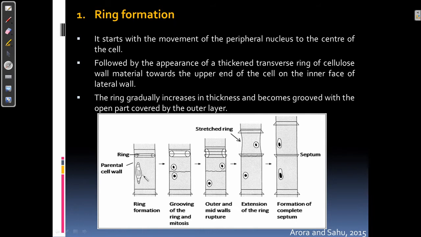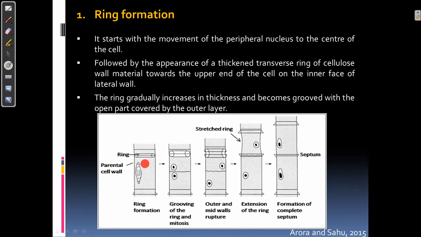It starts with the movement of the nucleus to the center of the cell, which is then followed by the formation of a thickened transverse ring of cellulose, which is formed towards the upper end of the cell, towards the inner side of the lateral wall.